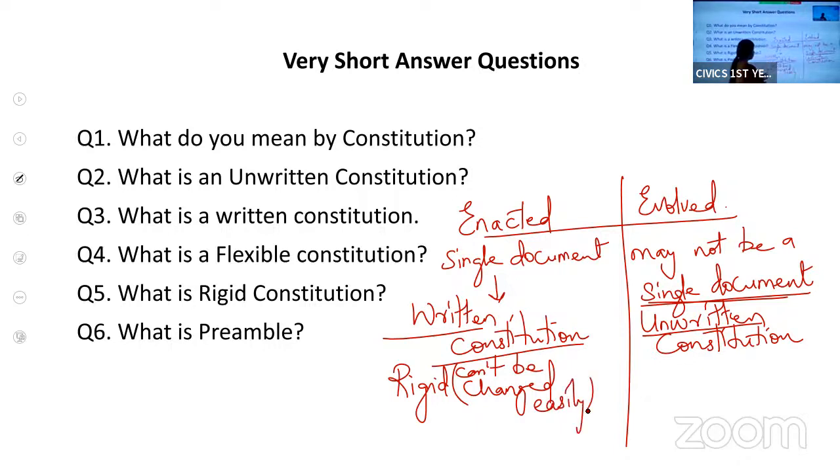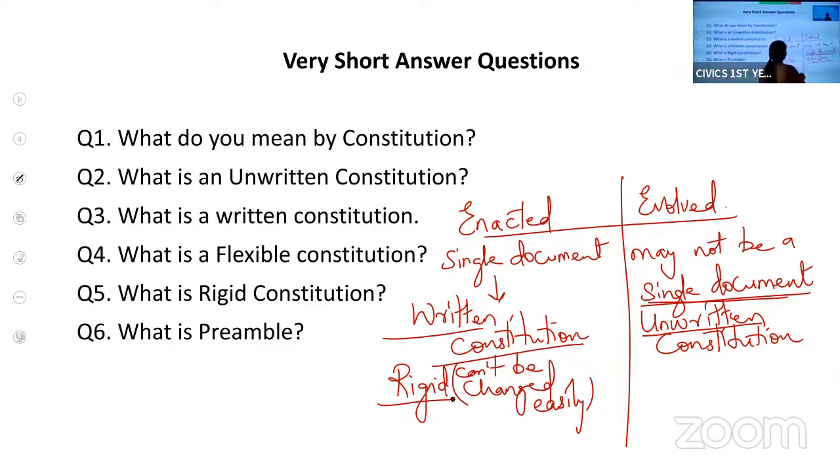For example, if we are going to change your textbook, we can't just tear the chapters which are not important. We have to republish the book, right? So changing is not easy.